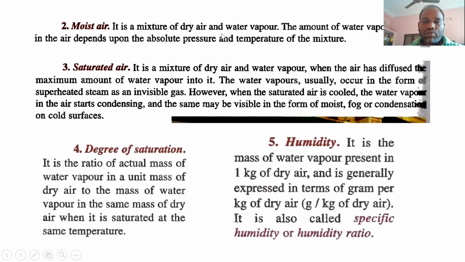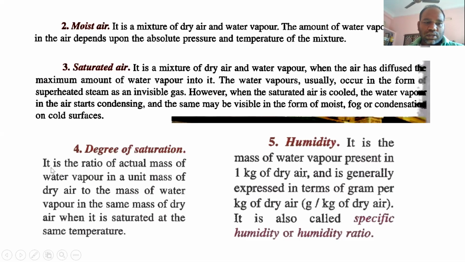So the dry air at any particular temperature or pressure has a capacity to hold a certain amount of water vapor. The situation occurs where the air can hold the maximum amount of water vapor, and that condition is called the saturated air condition. Beyond that, whatever water is evaporated becomes liquid droplets or condensate on cold surfaces. Okay, so this is called saturated air.